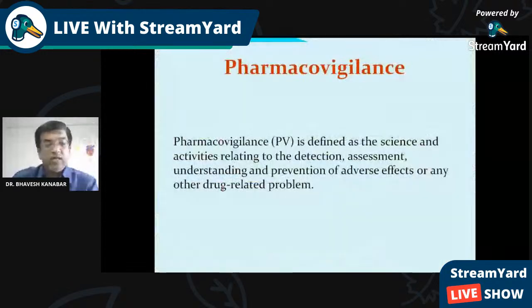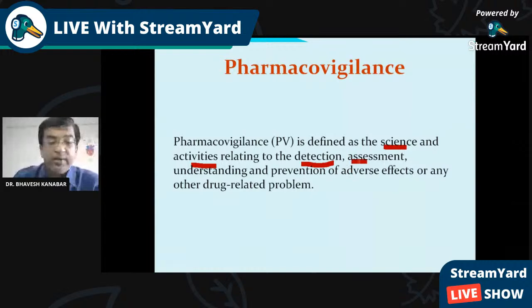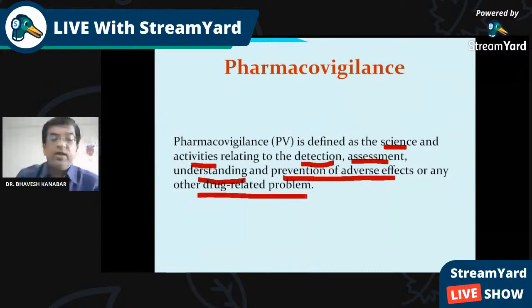So pharmacovigilance is defined as the science and activities related to detection, assessment, understanding, and prevention of adverse drug reaction or any other drug-related problem. So it includes detection of adverse drug reaction, assessment of adverse drug reaction, understanding of adverse drug reaction, and prevention of adverse drug reaction.